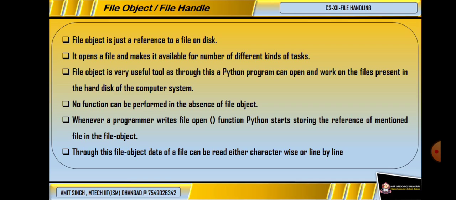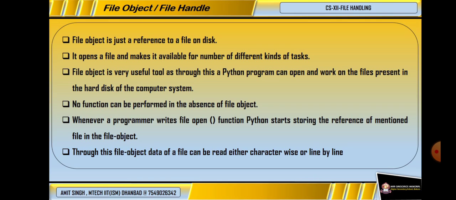It opens the file and makes it available for us for different operations. The file object is a very useful tool, as through this a Python program can open and work on the files present in the hard disk of a computer. No function can be performed without the file object. So it is very necessary to create a file object for a file to be opened. Whenever a programmer writes the file open function, Python starts storing the reference as mentioned in the file object.